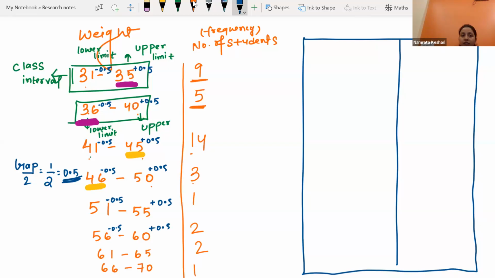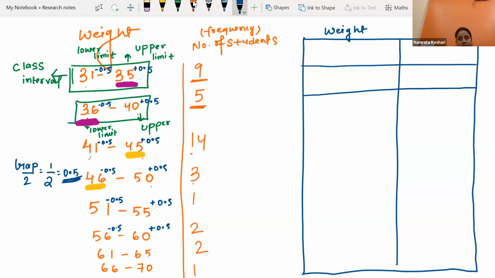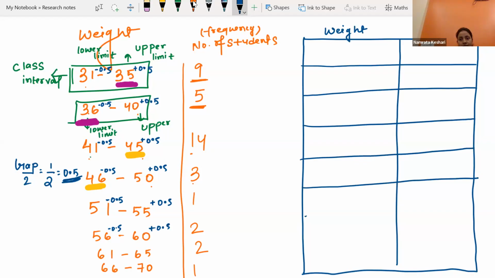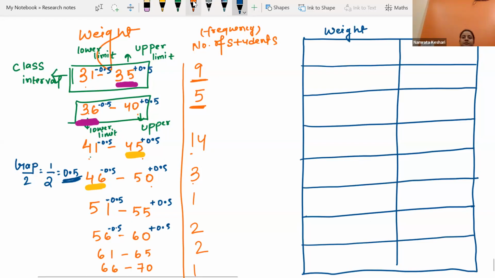So if we subtract 0.5 from 31, what is 31 minus 0.5? It is 30.5.